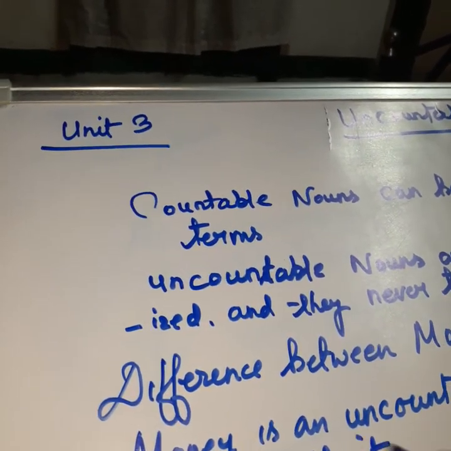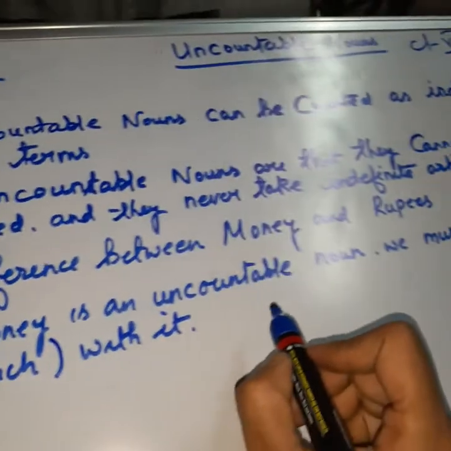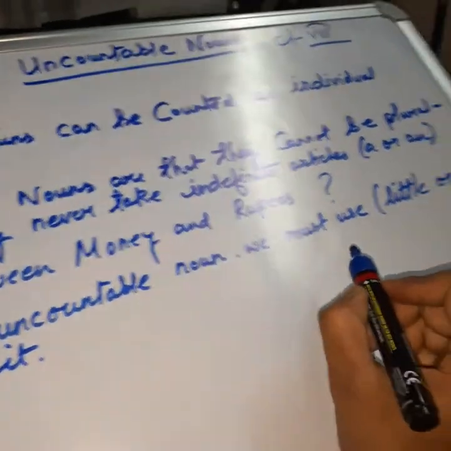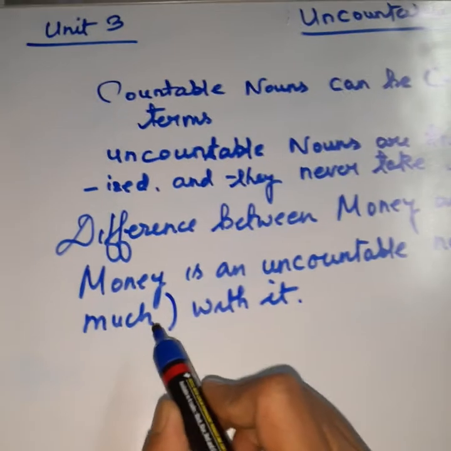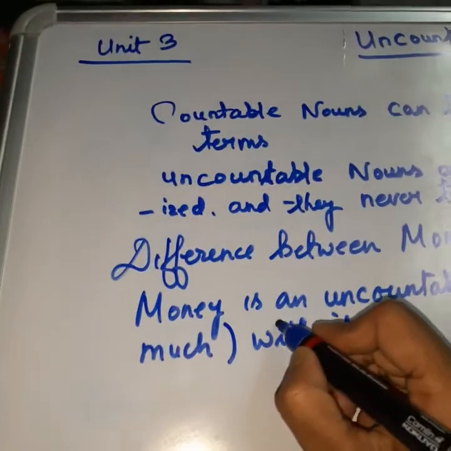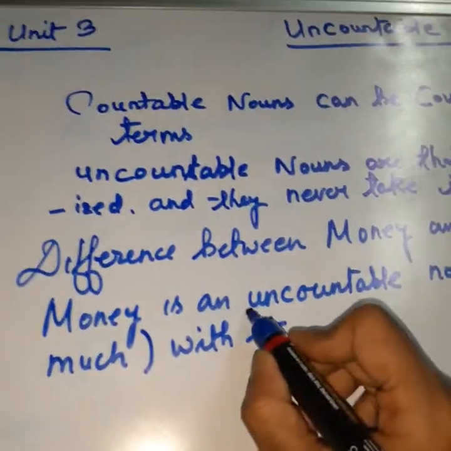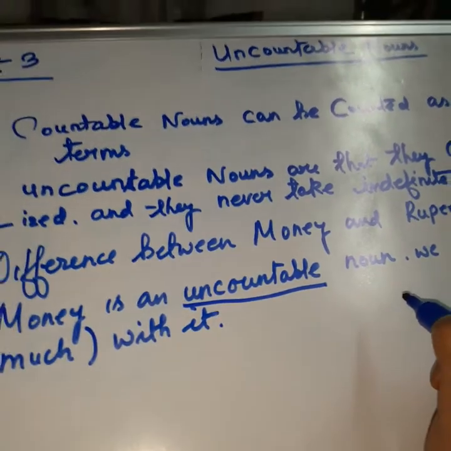Remember, this is very important. Money is an uncountable noun. We must use little or much with it. It is very important. Reminder, money is an uncountable noun.